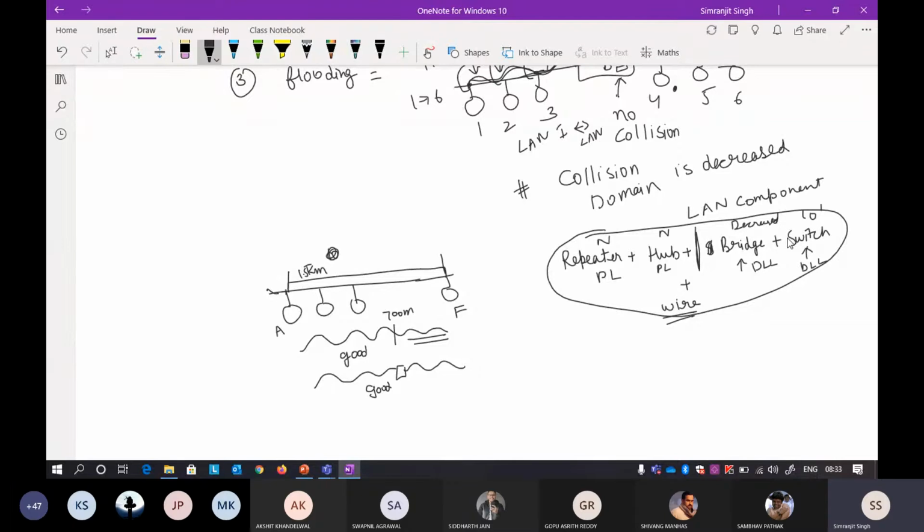If I'm continuing further, keep in mind that every device has the features of the device that is already discussed. If I'm talking about a hub, the hub has all the features that are already discussed in the repeater. The bridge has all the features that are already discussed in the hub. The switch has all the features that are already discussed in the bridge. Now the next part is your routers.